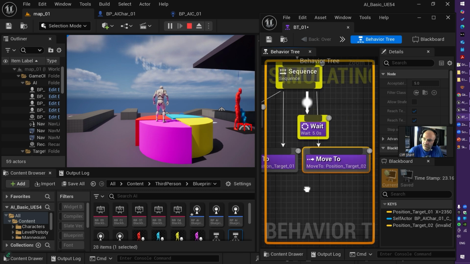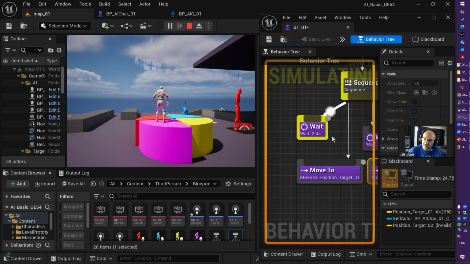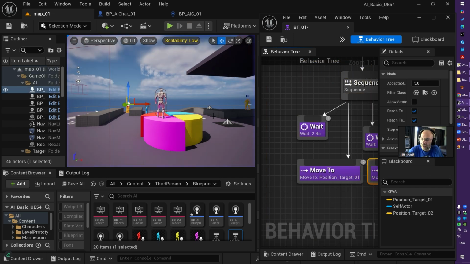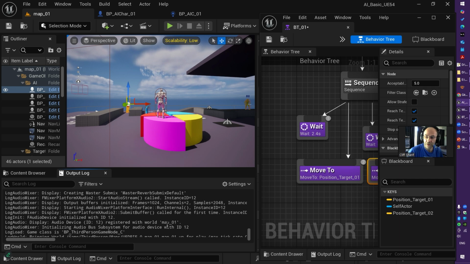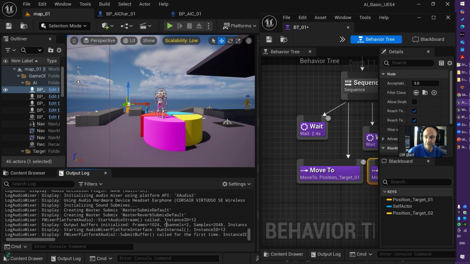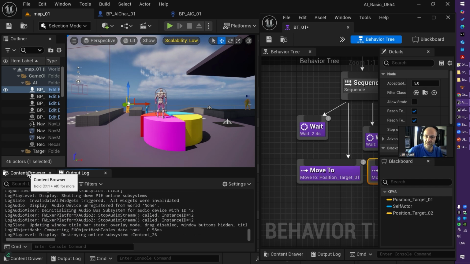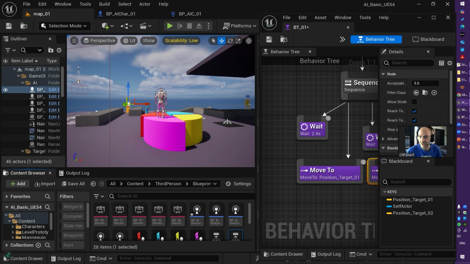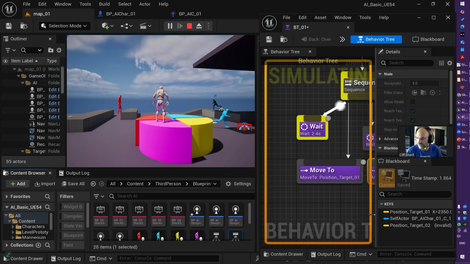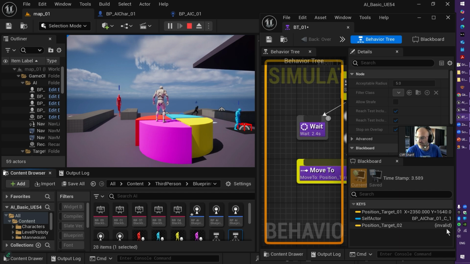Wait for 5 seconds, try to move to the next one. It can't. Wait again. And if I stop it, nothing is going wrong. You don't have an error message. That's very important. You don't even have any warning here. So be careful when something like this happens and your AI behaves strangely. Perhaps your Blackboard is invalid, or perhaps this value is not set.